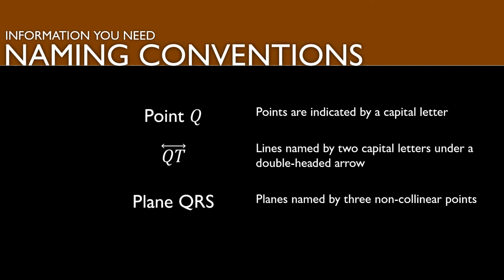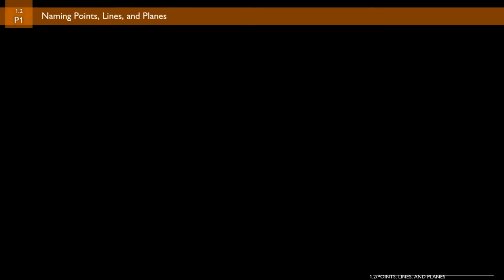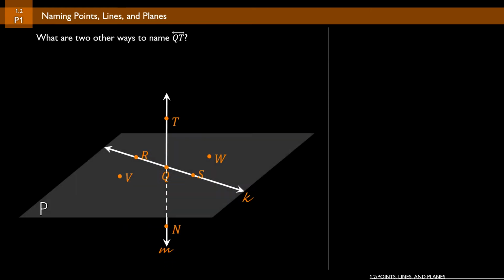Now, moving on to problem number 1, we're looking at naming points, lines, and planes. And the first question is, what are 2 other ways to name line QT? Now you can see that we have plane P. The reason why we're going to call this plane P is because we have a capital P down in the bottom left-hand corner of that plane. We could also name the plane with any 3 letters that are inside of that plane, or any 3 points that are inside of that plane. So any combination of V, R, Q, S, or W.